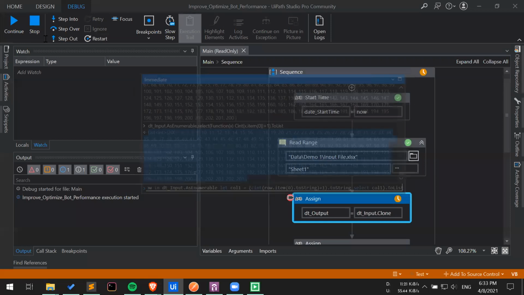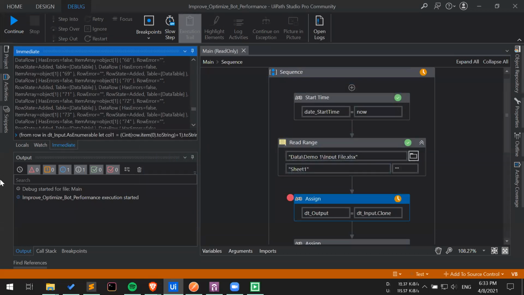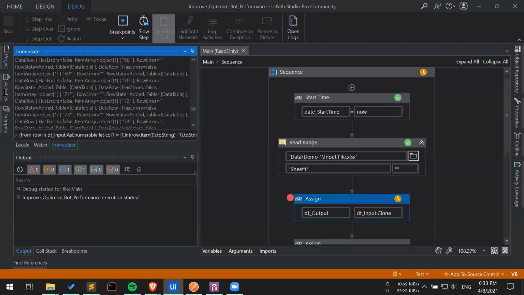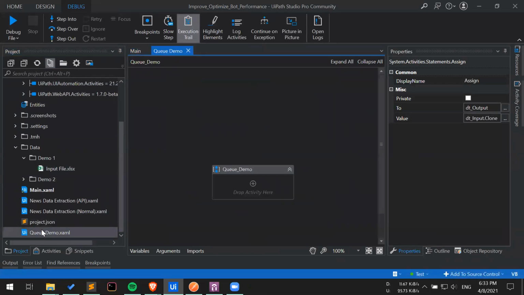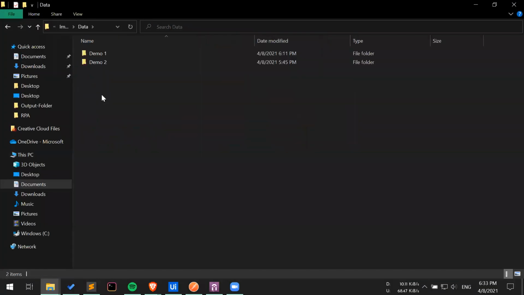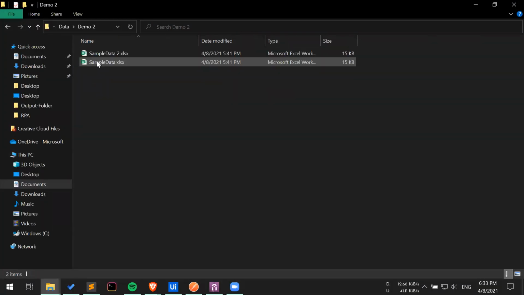Let's dock it, stop the process, and let me load my queue. Okay, so let's set up a scenario. We have a folder in which we have multiple Excels.